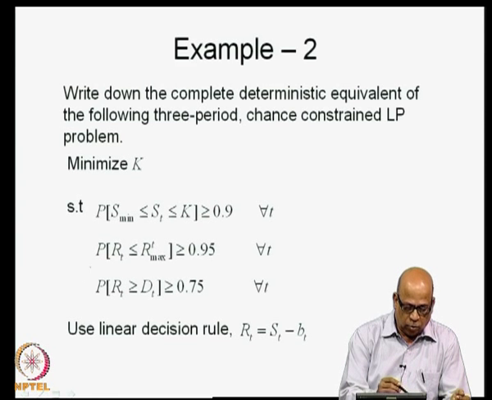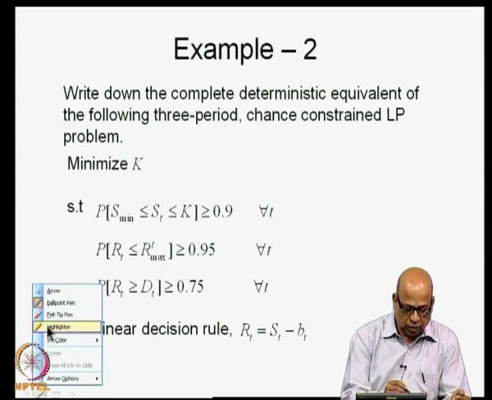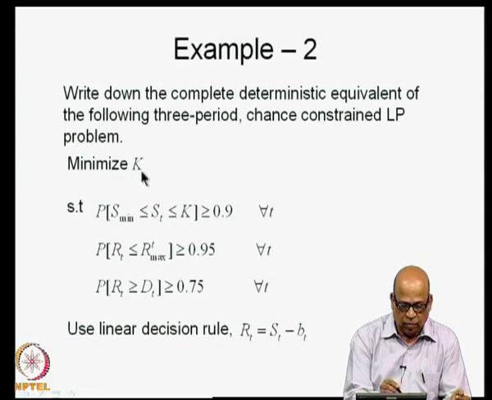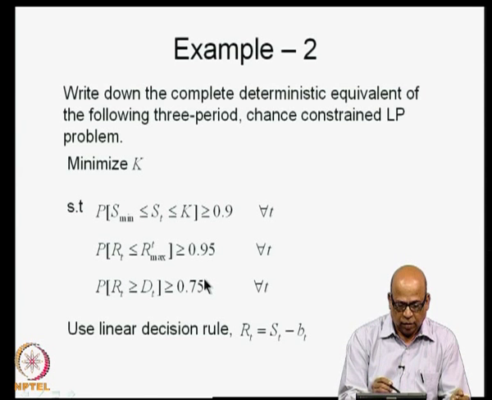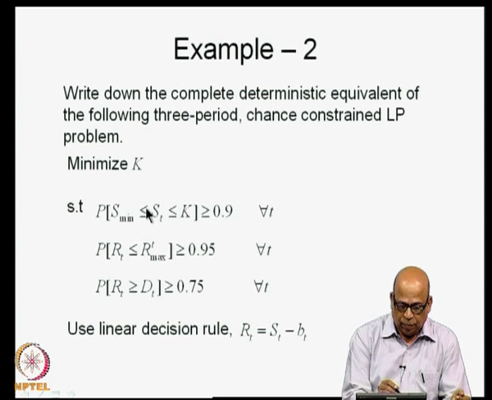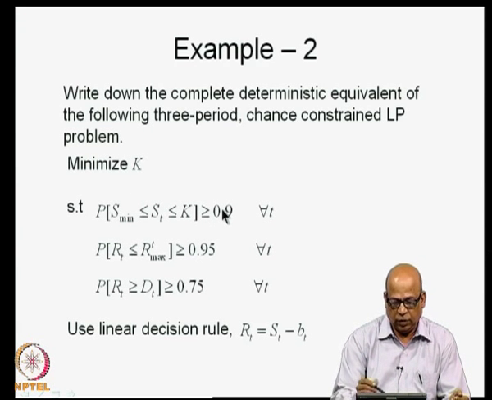So, this is our original problem, that is you are looking at the minimum capacity K subject to the storage at the beginning of the time period T, which is ST, must vary between S min and K. So, the probability of storage being in this range is greater than or equal to 0.9. This is a chance constraint.